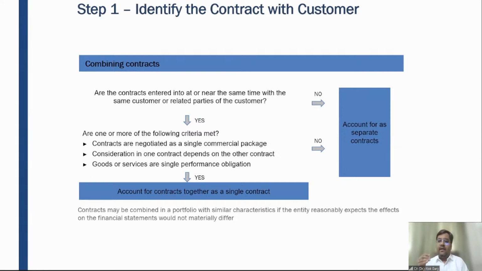And I'm running, let's say, coaching classes. So Sumit came to me and asked, sir, what is the fees for the coaching class? I told Sumit that my fees is 5,000 rupees for this entire FR class for CA Final. So this is one performance obligation from my side.